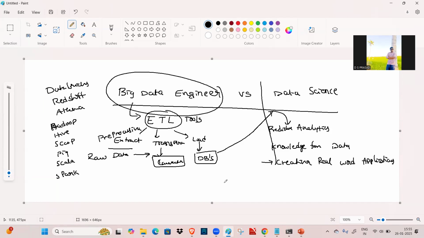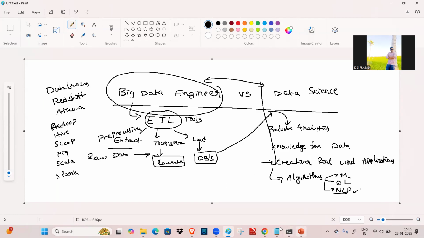That is the duty of the data scientist. He uses ML algorithms, deep learning algorithms, and natural language processing concepts. The big data engineer does not use these; he uses the tools and works in the ETL format. So he is different from the data scientist.